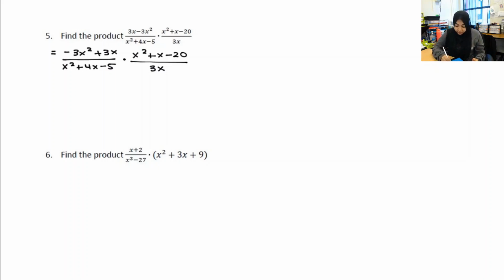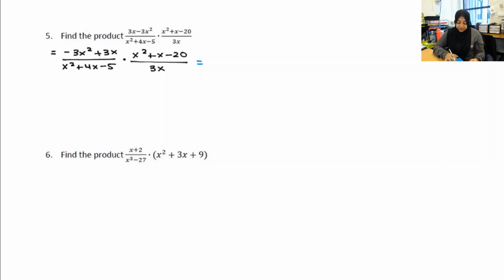Now I am going to try to factor each of my numerators and denominators independently. I'm working across because I don't know how much space I'm going to need. You are welcome to work your way down, whatever makes you more comfortable. So I have negative 3x squared plus 3x. Those look very similar.